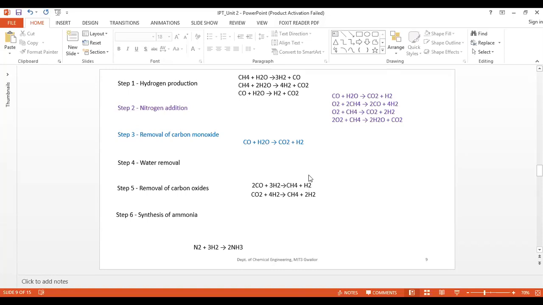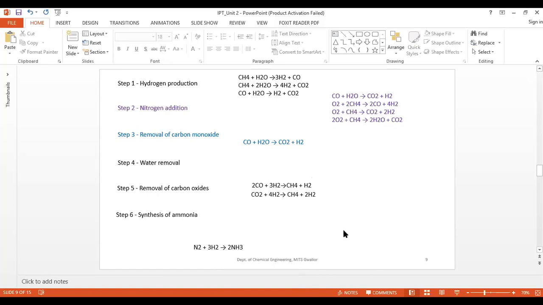The last one is synthesis of ammonia, the final step. The gas mixture is now cooled down and fed into the ammonia synthesis loop. A mixture of ammonia and unreacted gas that has already been around the loop is mixed with the incoming gas stream and cooled to 5 degrees Celsius.